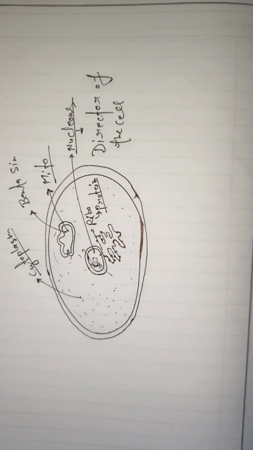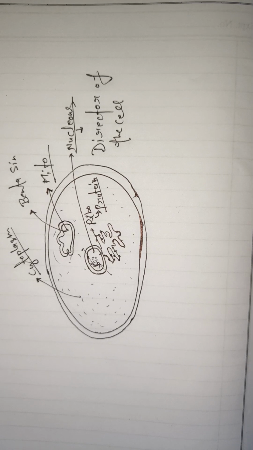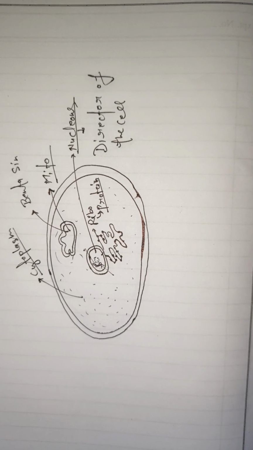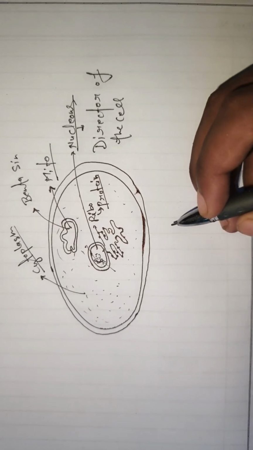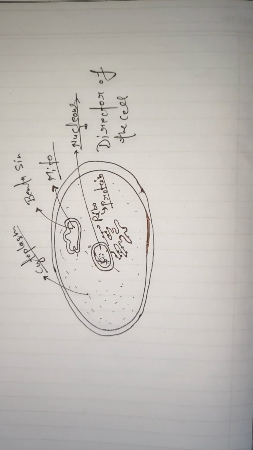So today I'm going to discuss the cell. I can say that the cell is the simplest topic of life, and also the most complex topic of life. Okay, so first of all, we have a question: what is the cell? The cell is the functional and structural unit of life.